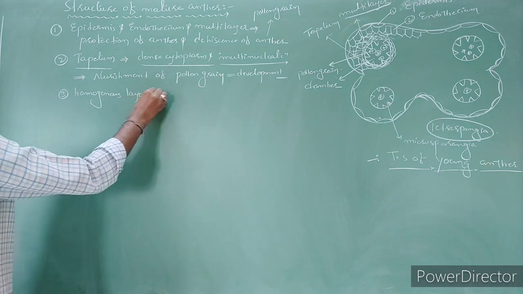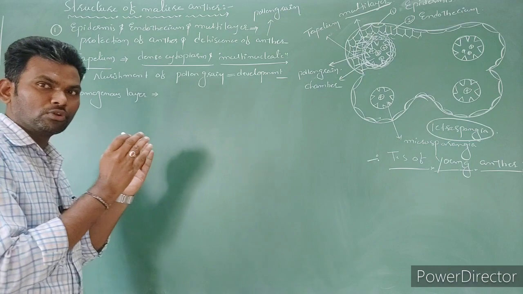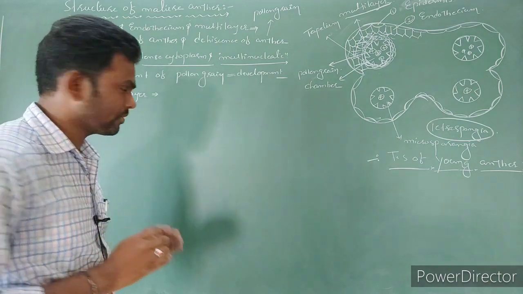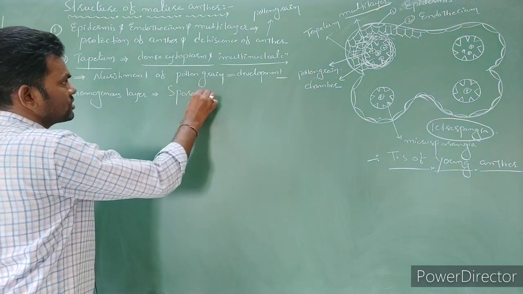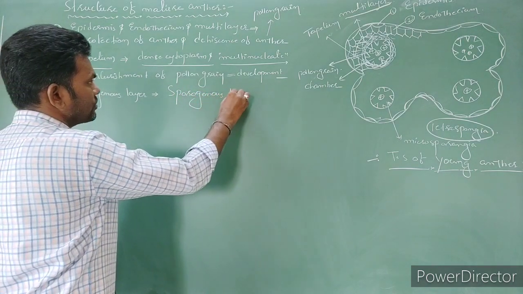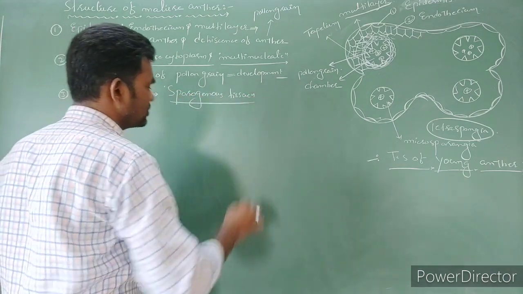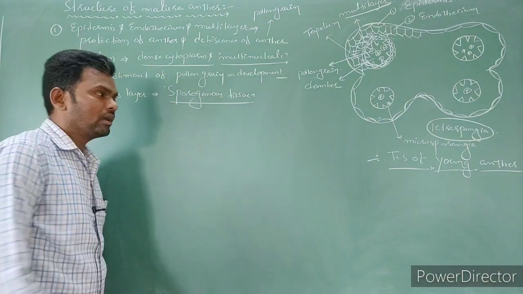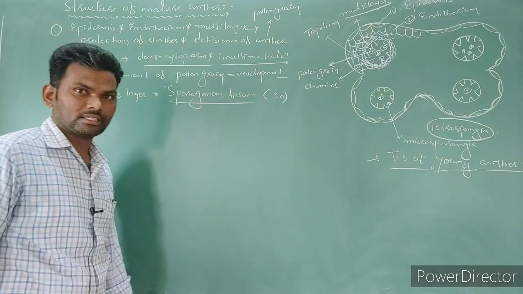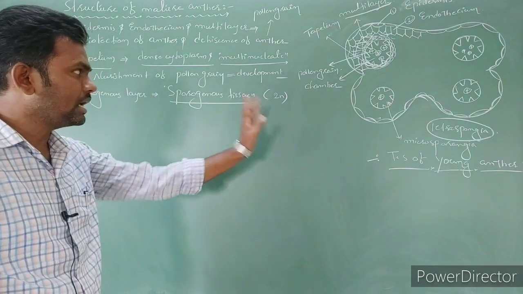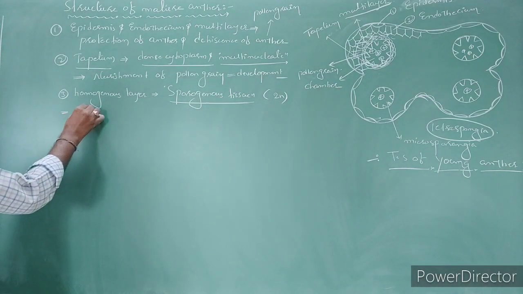Homogeneous means the cells are the same, compactly arranged along with the tapetum cells. These sporogenous tissues are in diploid condition.